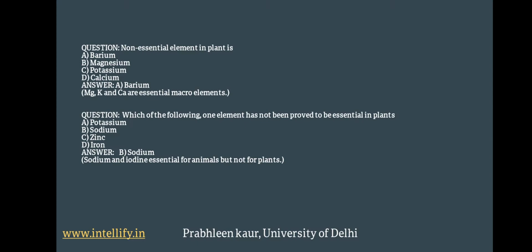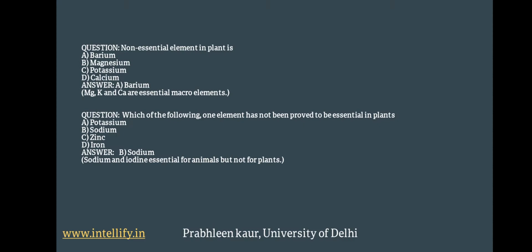Which of the following elements has not been proved to be essential in plants? Potassium, sodium, zinc, iron. The answer to this question is sodium, because sodium and iodine are essential for animals, but they are not known to be that essential for plants as compared to potassium, zinc and iron.